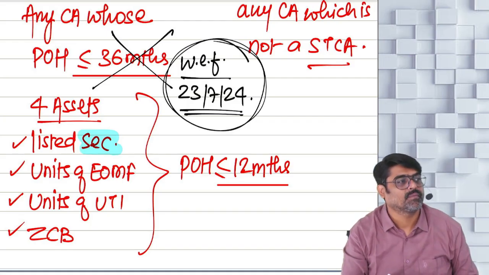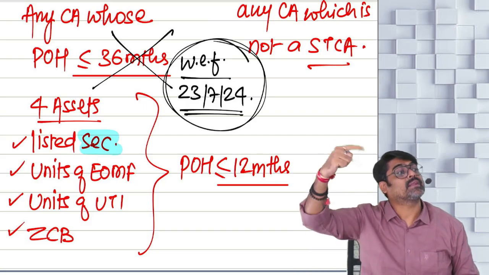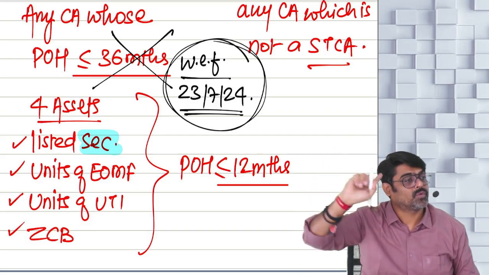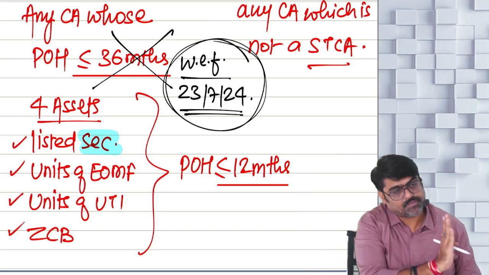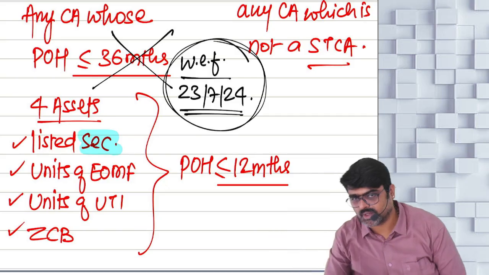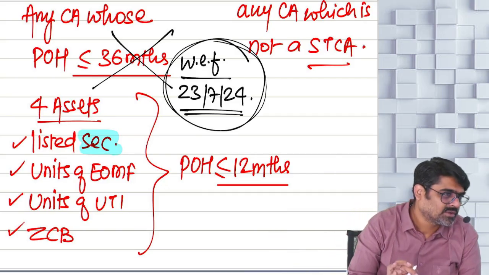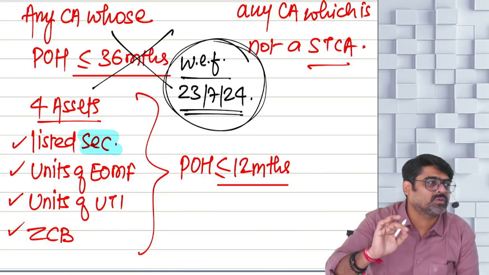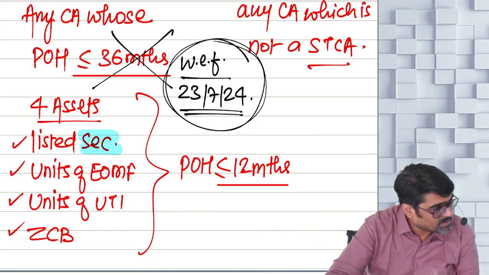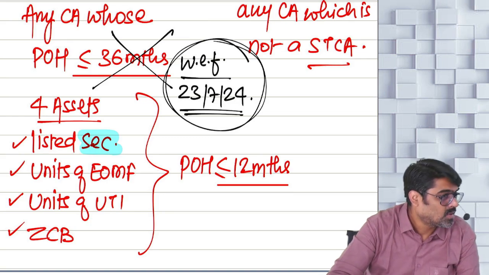Now 12 remains 12, 24 remains 24, but that 36 will now become 24. So if the assets are transferred at any time on or after 23rd July 2024, for these assets, instead of 36 months, now you are going to check 24 months. Will you remember? What are you going to check? Holding period.